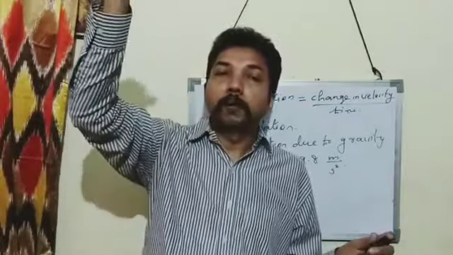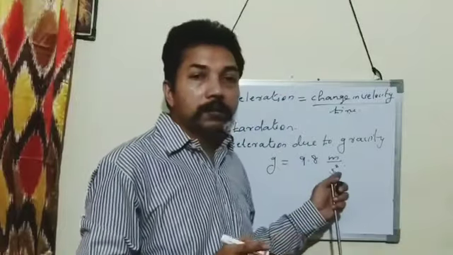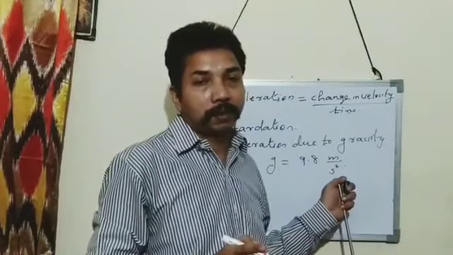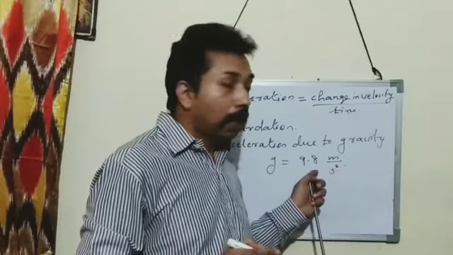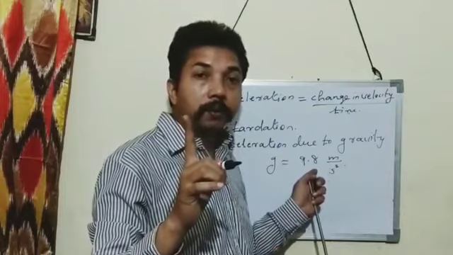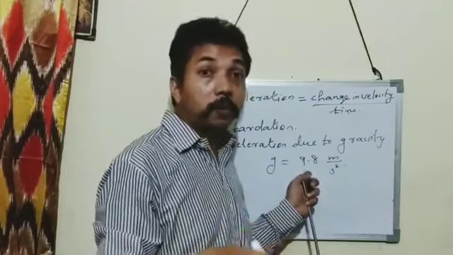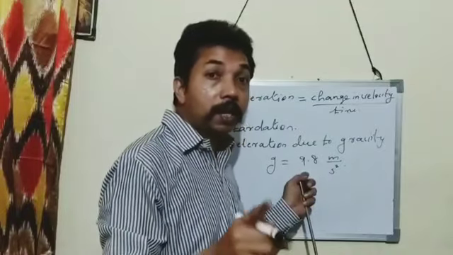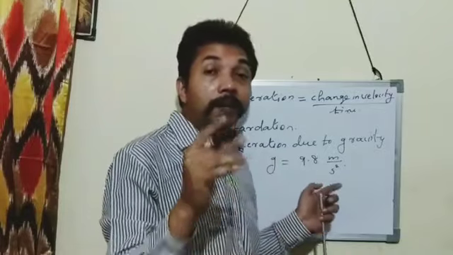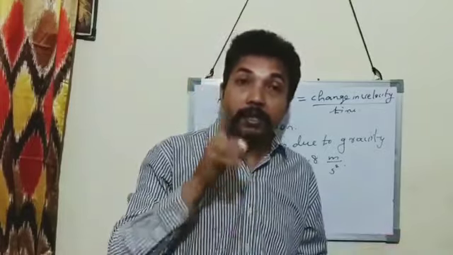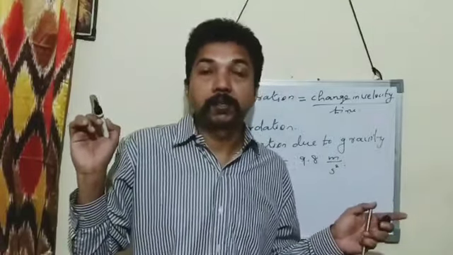For a freely falling body, the average value of acceleration due to gravity is 9.8 meter per second square. So after 1 second, it has a velocity of 9.8 meter per second. After 2 seconds, it will be 9.8 plus 9.8, 19.6 meter per second. This way, in every 1 second, its velocity increases by 9.8 meter per second. That is the meaning of this statement.